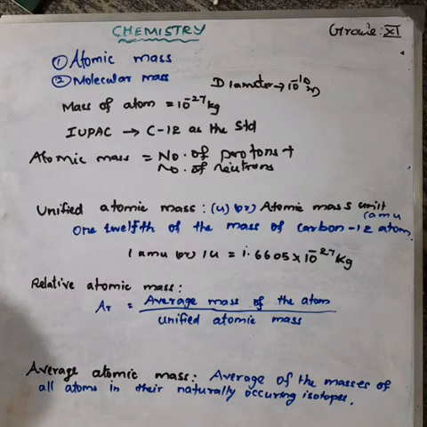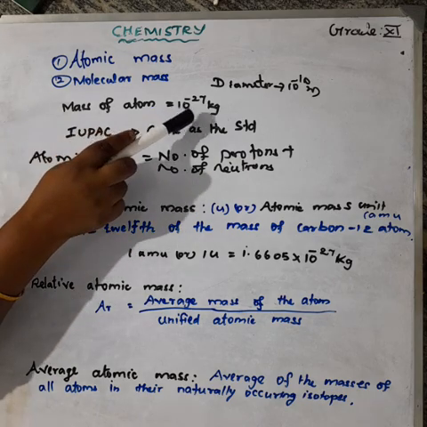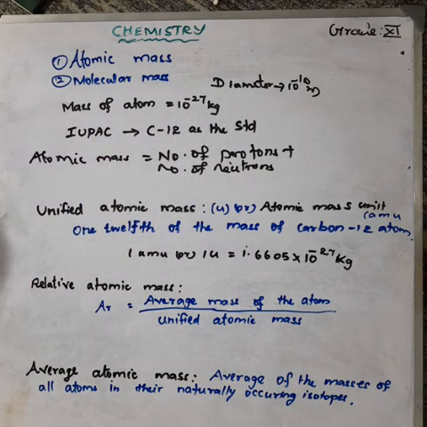Accurately we cannot measure the weight of an atom. It is difficult to measure the weight of an atom because it is a very, very tiny particle. We cannot see it with our eyes. It is impossible to measure the mass of an atom directly.